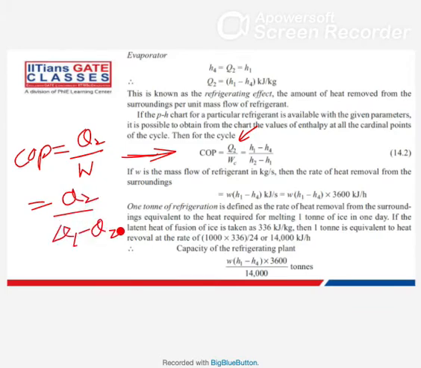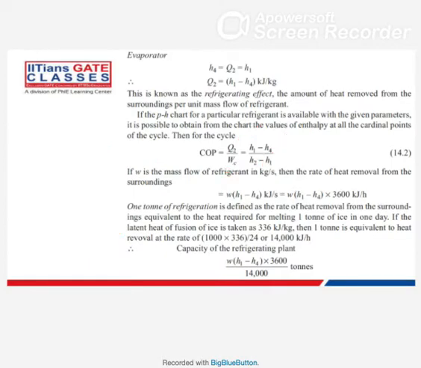Those Q1, Q2 values were directly given, and you used those values to calculate the COP. Now you can calculate this Q2 or Q1 or work input in terms of enthalpy. So simple, you replace Q2 with H1 minus H4 and WC with H2 minus H1. You replace it and you will get the COP of the cycle.